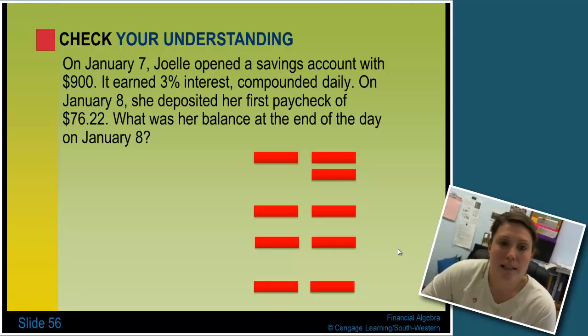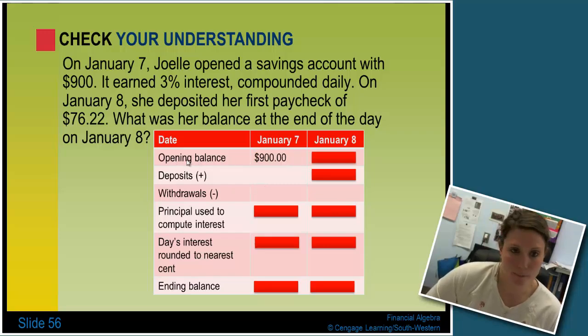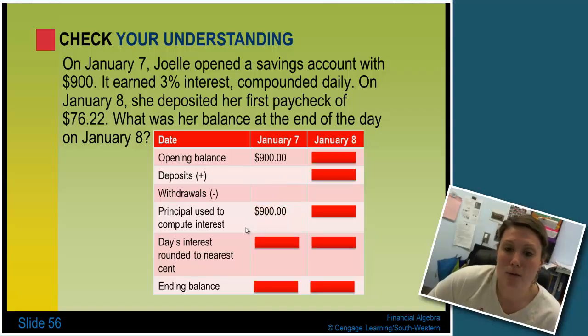And our final example here. Check your understanding. On July 7th, Joelle opened a savings account with $900. It earned 3% interest compounded daily. On January 8th, she deposited her first paycheck of $76.22. What was her balance at the end of the day on January 8th? So the same problem as before. The only thing here is you have to create your table, which should look something like this. The opening balance, what did she start with? $900. She did not have any deposits or withdrawals on the 7th, so her principal is still the same $900.